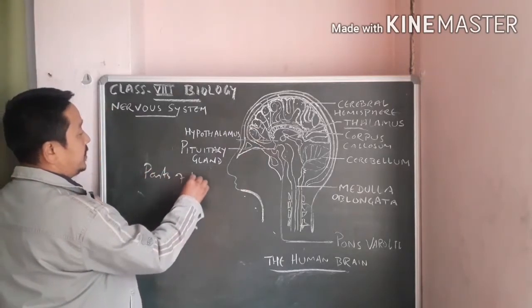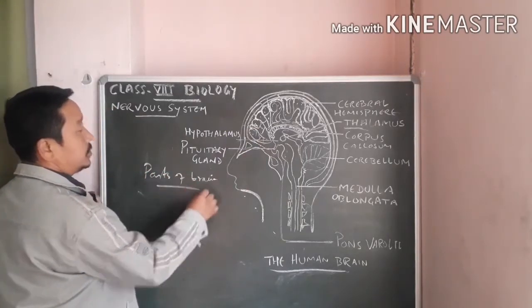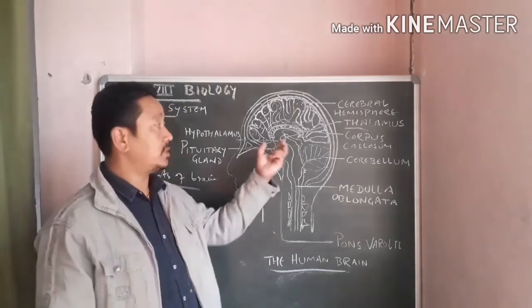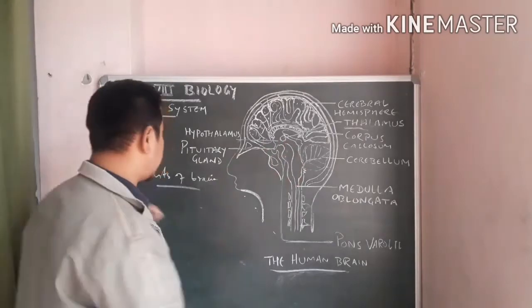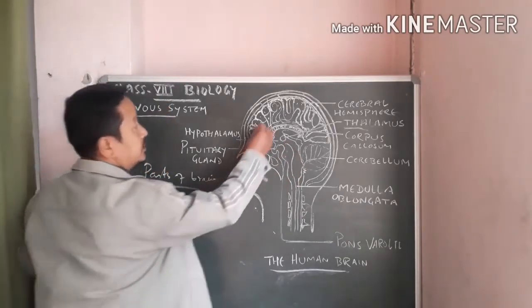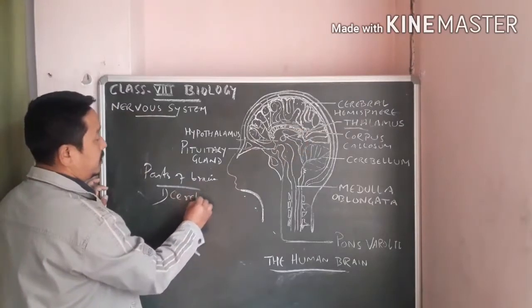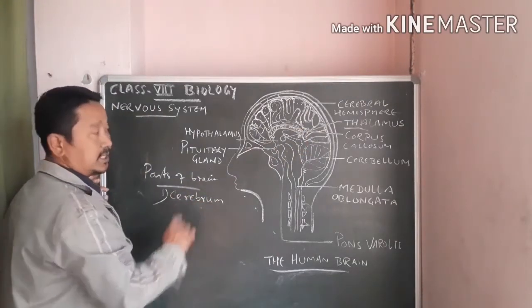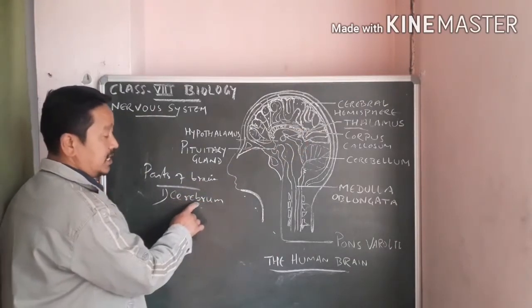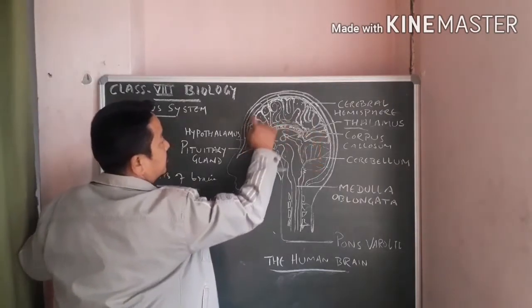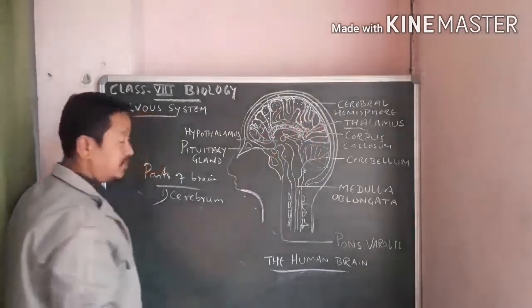Parts of brain. So there are mainly 3 parts of the brain. Number 1, cerebrum. This is called your cerebrum. Please see the spelling, C-E-R-E-B-R-U-M, cerebrum. This largest portion from here to here, this big, is your cerebrum.